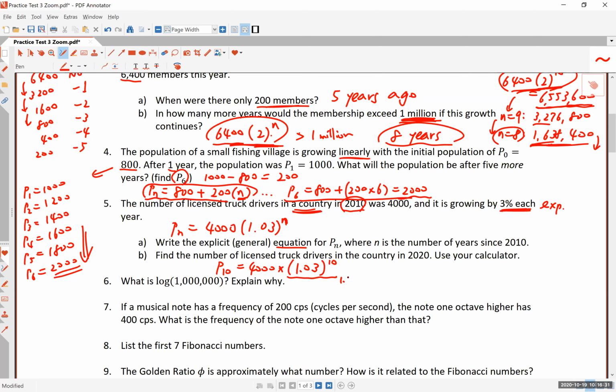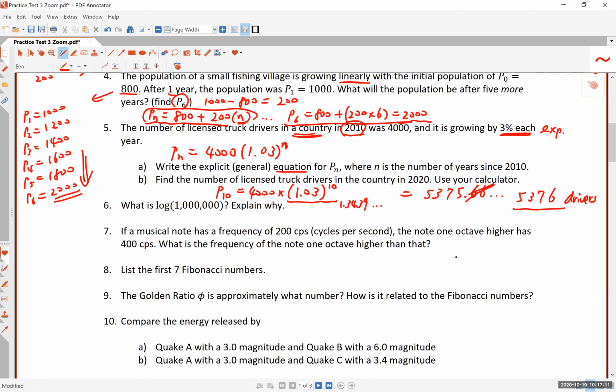This part will be 1.3439 or something. And so the answer to this question is 5,375.66. Well, you can't have 0.66 of a driver. So you would say in this case, because 6 is bigger than 4, you round this up to 5,376 truck drivers approximately. If you're anywhere close to this, if you just truncate this and say 5,375 drivers, I would probably accept it. I'm not going to penalize you for rounding.